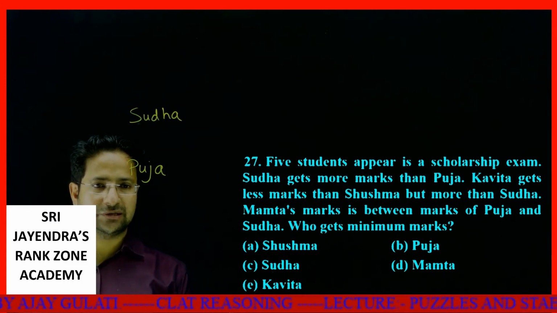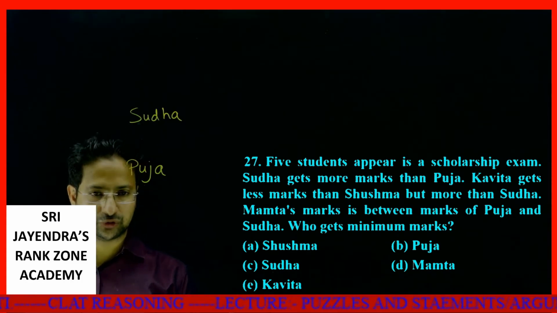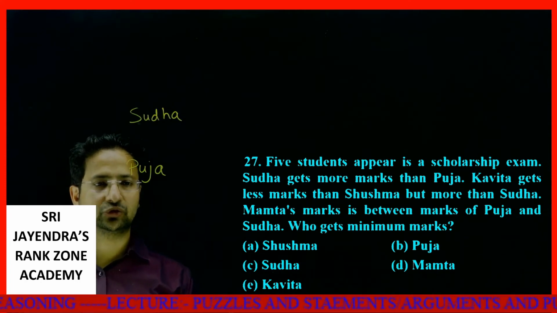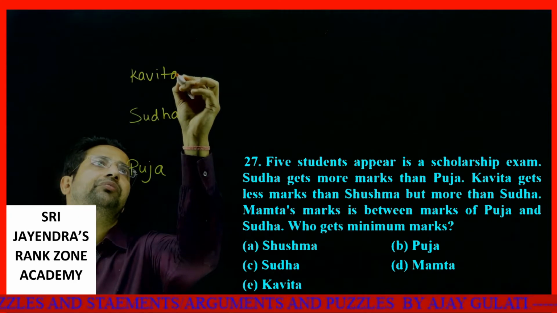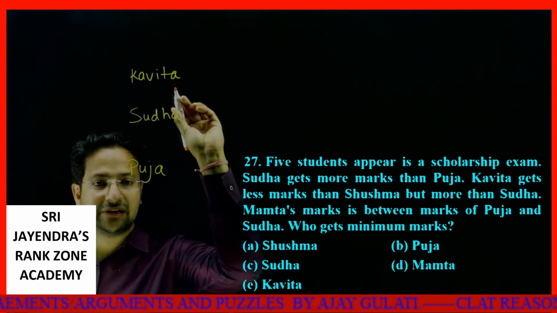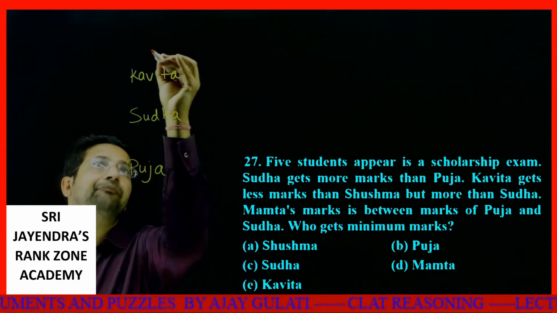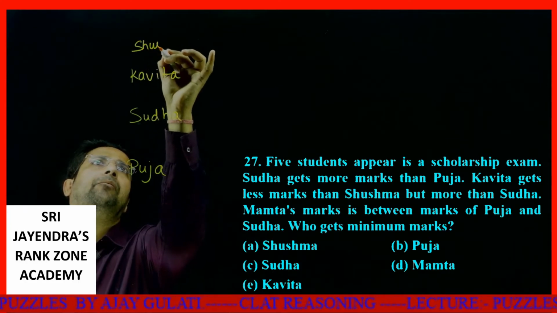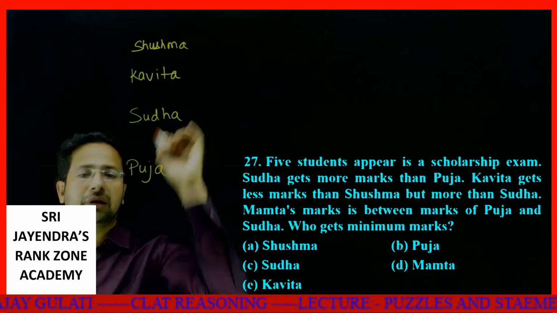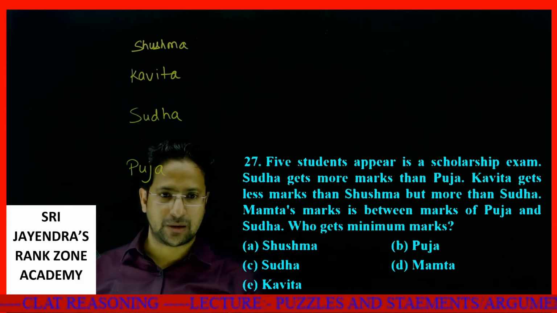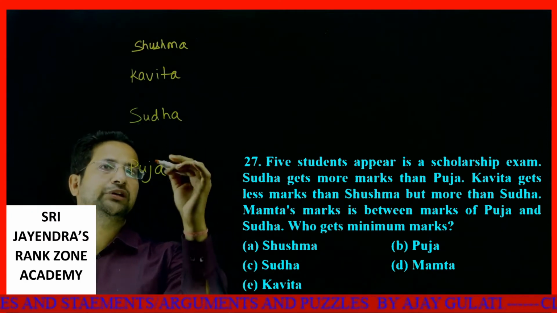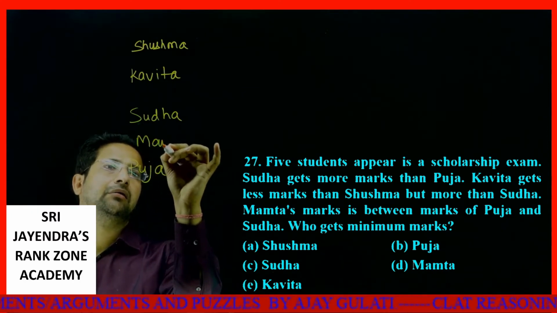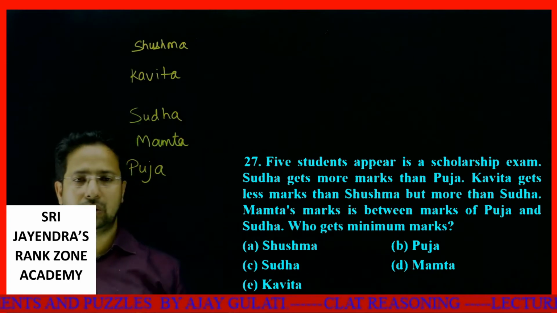Sudha gets more marks than Pooja. Kavita gets less marks than Sushma, but more marks than Sudha. Kavita gets more marks than Sudha. Kavita gets less marks than Sushma. Mamta's marks are between Pooja and Sudha. Here is Mamta.